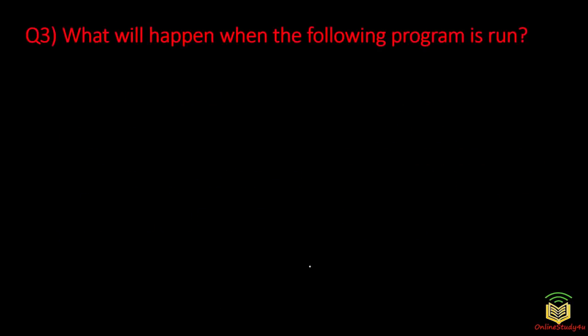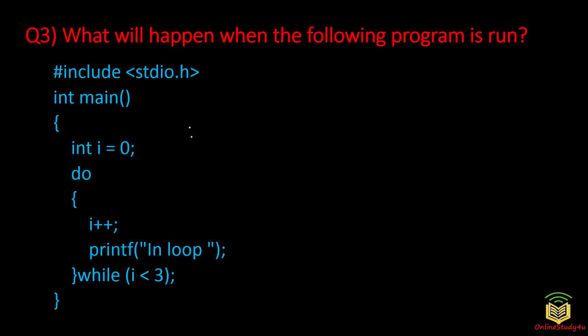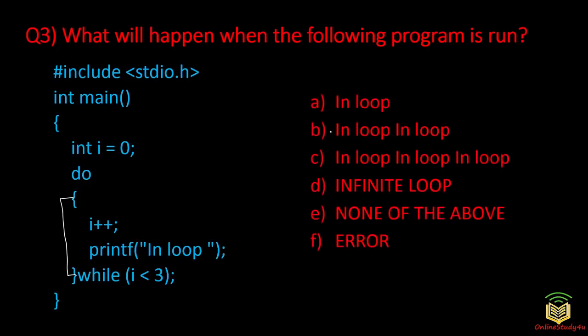Now let us move on to the next question: what will happen when the following program is run? That is this program: #include <stdio.h>, int main, int i = 0, do i++, printf in loop, while i < 3. See here we have multiple statements inside do with these brackets. Now what is going to happen? Option A: in loop. Option B: in loop in loop. Option C: in loop in loop in loop. Option D: infinite loop, which means that the whole thing will run infinitely. Option E: none of the above, and option F: error.